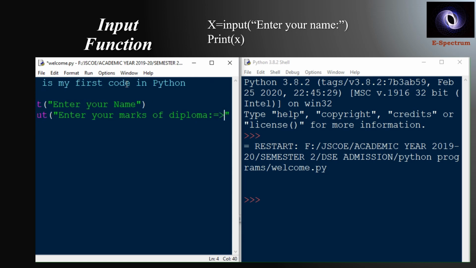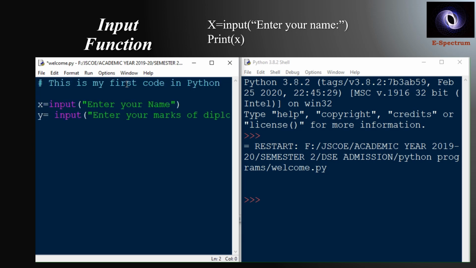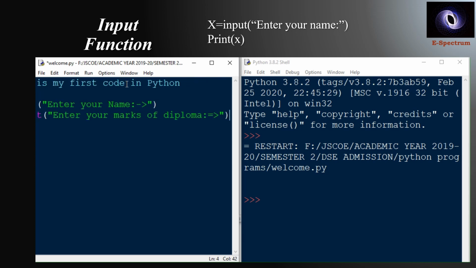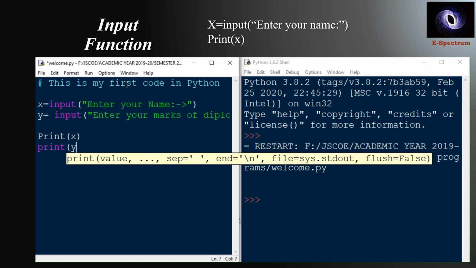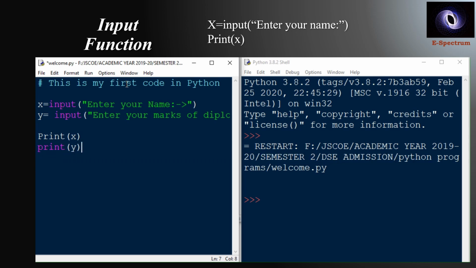Okay. And we will display it. So the print function is used: print x, simple, and print y.